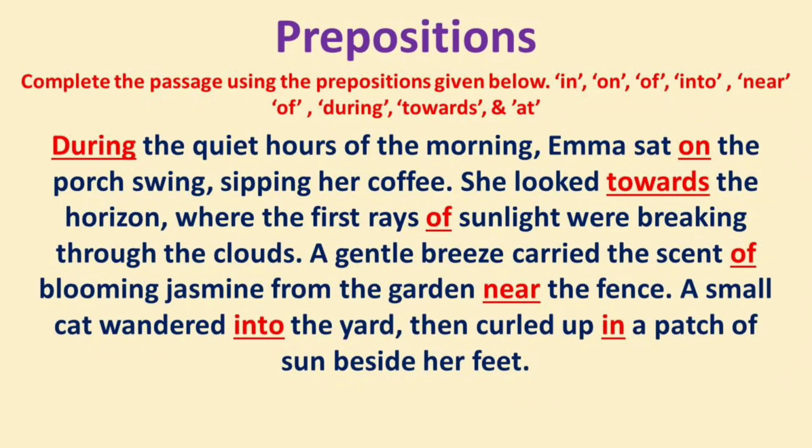The answer is, during the quiet hours of the morning, Emma sat on the porch swing, sipping her coffee. She looked towards the horizon, where the first rays of sunlight were breaking through the clouds. A gentle breeze carried the scent of blooming jasmine from the garden near the fence. A small cat wandered into the yard, then curled up in a patch of sun beside her feet.